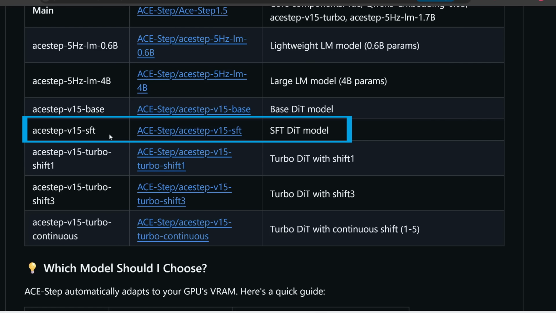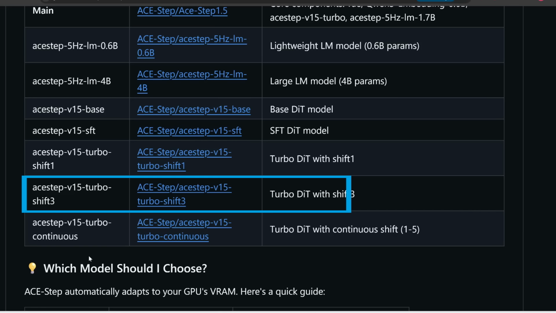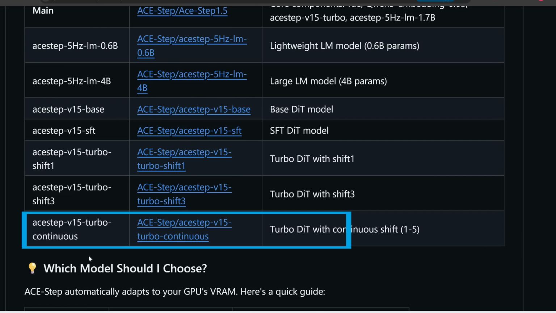a matter of seconds. Now there are also various shift values that you can choose from. So shift 1 means it's faster but slightly rougher, and then shift 3 means it's a bit better quality but not as fast. And then if you choose this continuous one, then that means you can adjust the shift yourself from 1 to 5. So that's the main music generator model, but notice that you can also download a language model, which will be in charge of the chain of thought reasoning when you're generating the song.